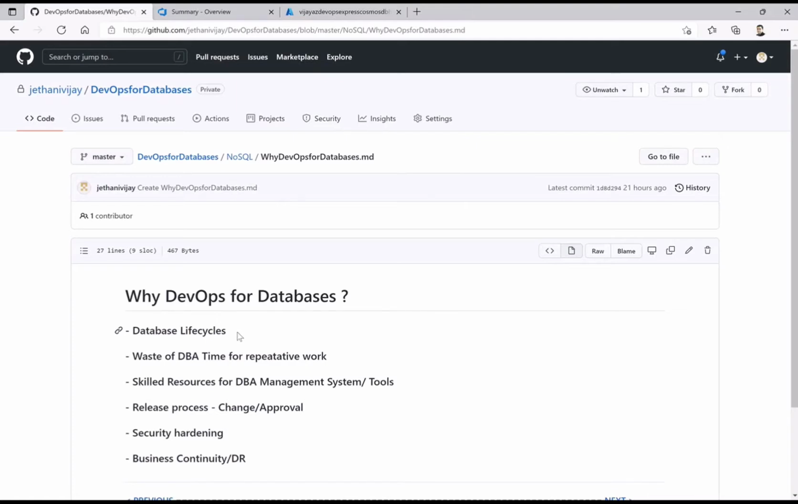We have seen that DBAs work in and out on these kinds of tasks, and they do a lot of repetitive work. They already know the procedure at a scheduled maintenance and have to do that kind of work. With the help of DevOps, we can have an automation workflow in place, which can save that time for DBAs.